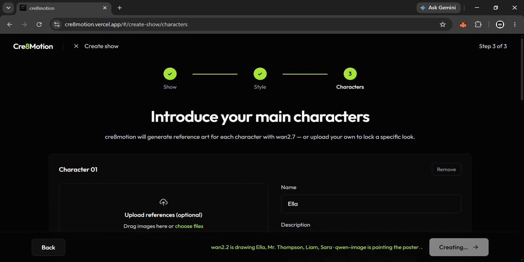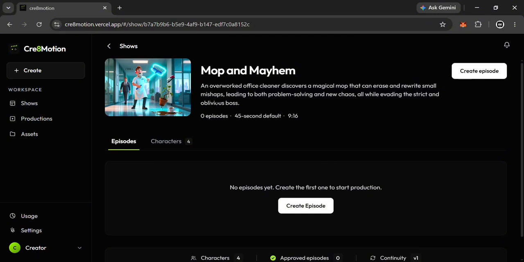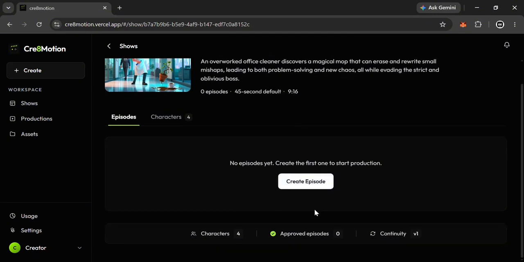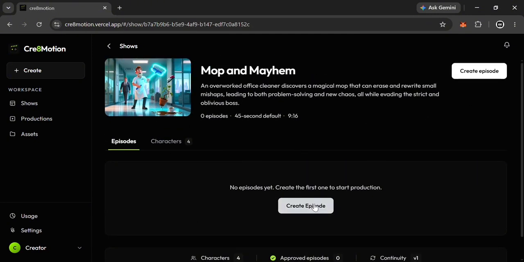Poster generated. Characters generated and locked. That matters because these references are what every future episode is checked against. This is how episode 10 still looks like episode 1.